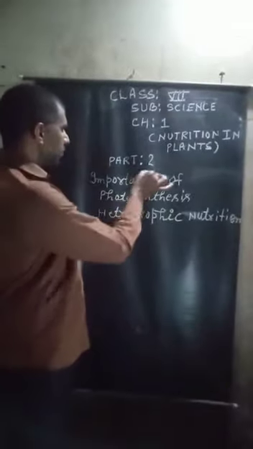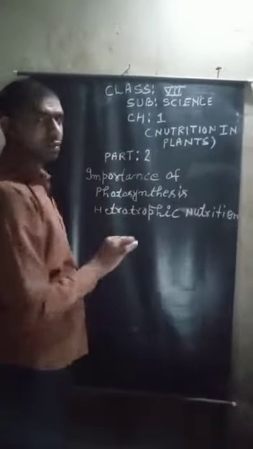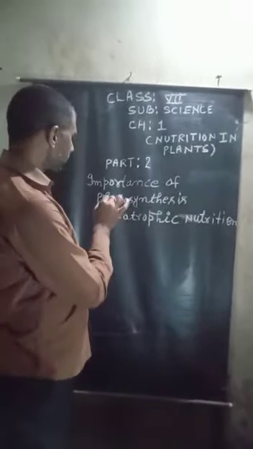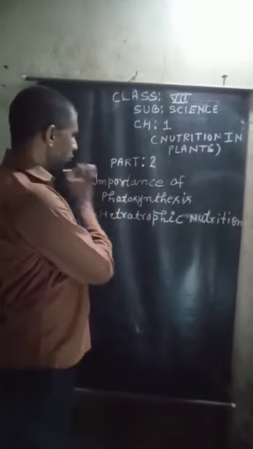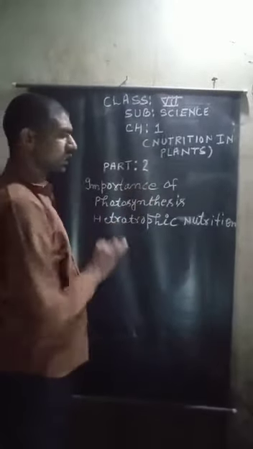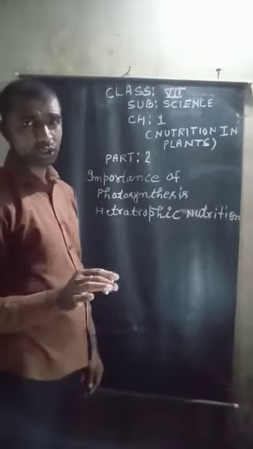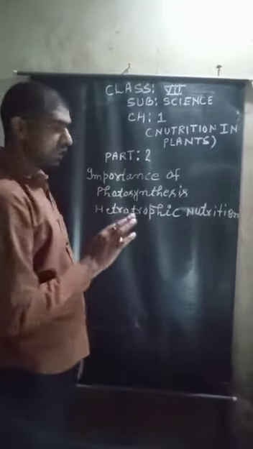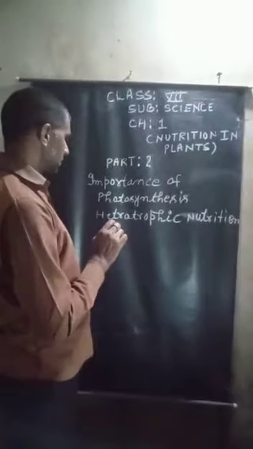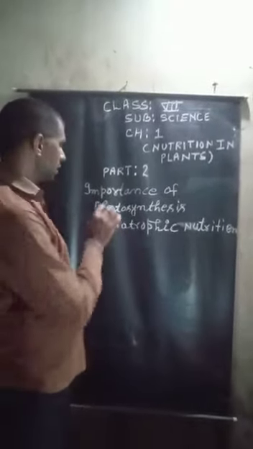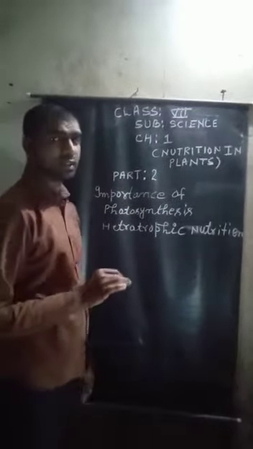Inside part 2, my topics today are: the importance of photosynthesis, and secondly, heterotrophic nutrition. So first of all, the importance of photosynthesis.